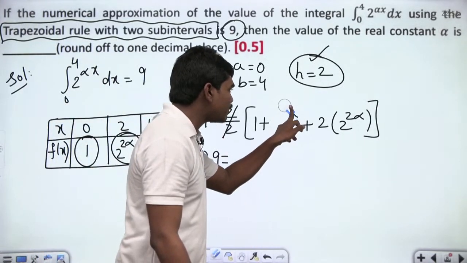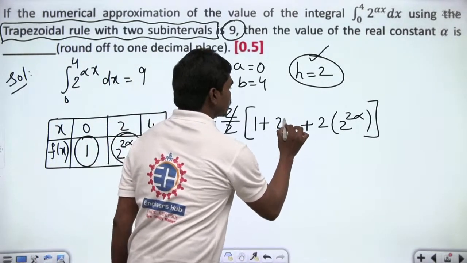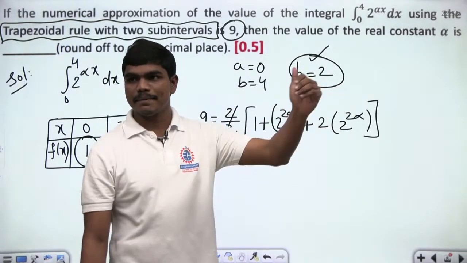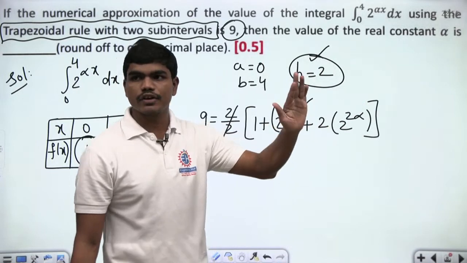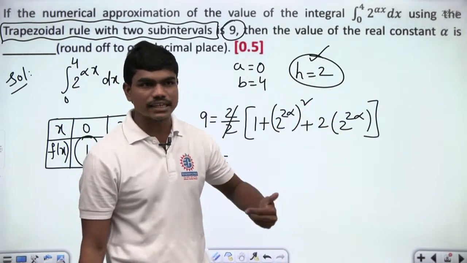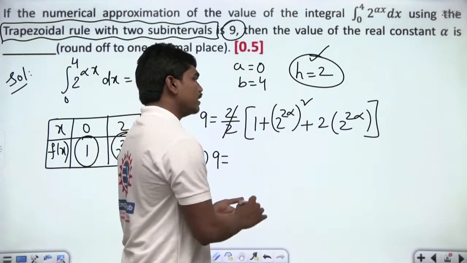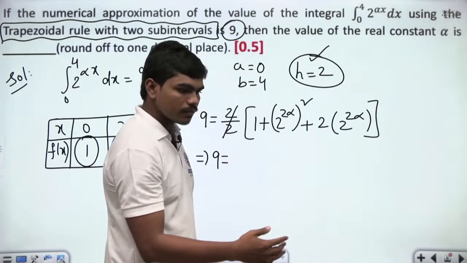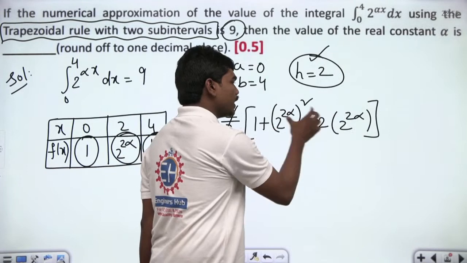2 power 4 alpha, which is here, as 2 power 2 alpha whole square, because you know very much a power m whole power n is nothing but a power m times n. So definitely this 2 power 4 alpha you can write as 2 power 2 alpha whole square. Now if you take this 2 power 2 alpha as a, then you have a square plus 2ab plus b square form.